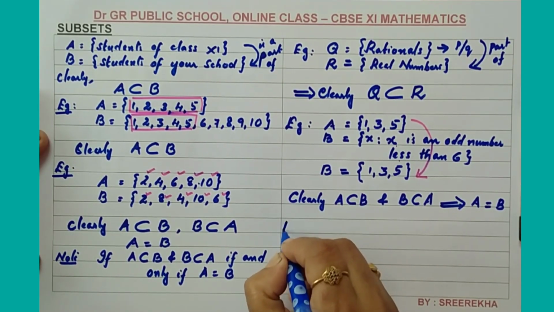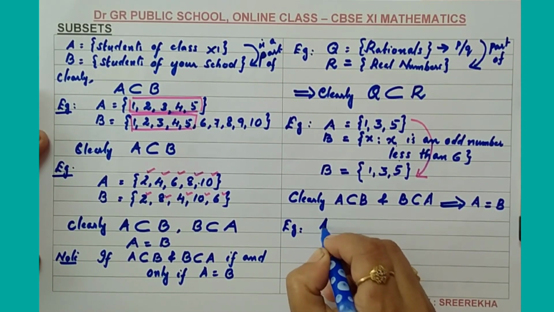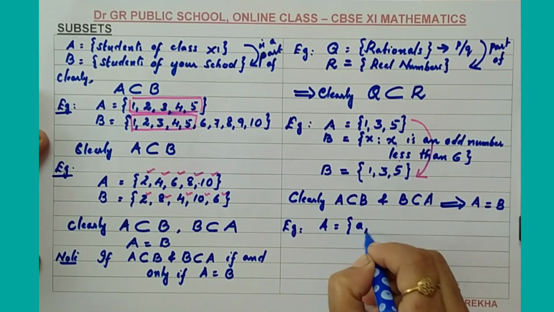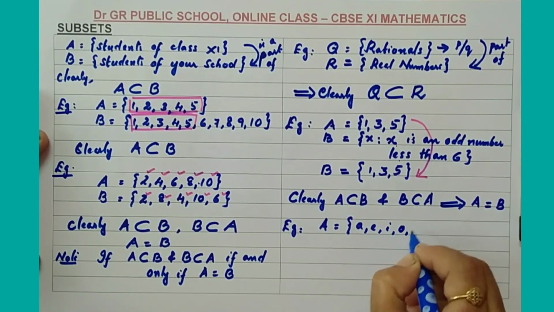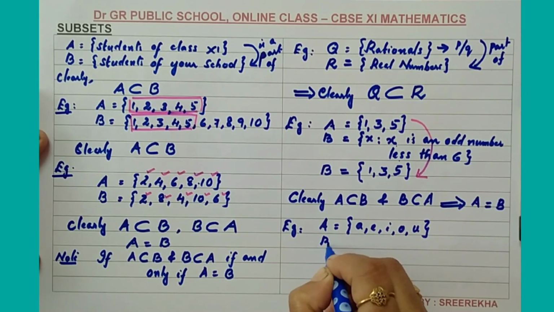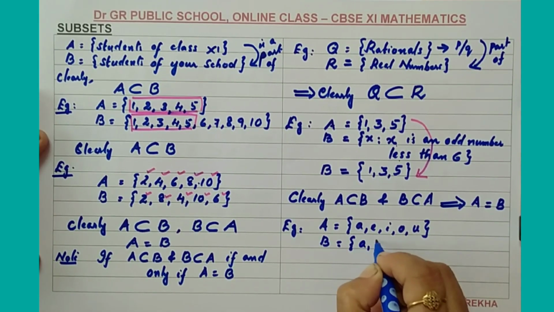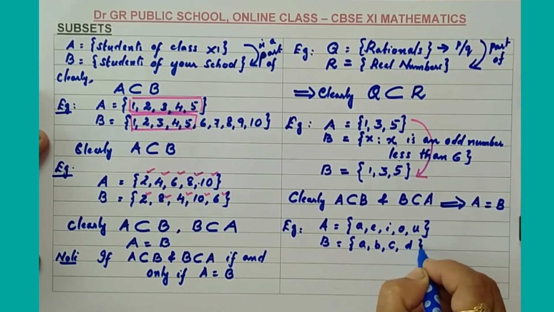And consider another example. Let A be the set a, e, i, o, u and B be the set a, b, c, d.